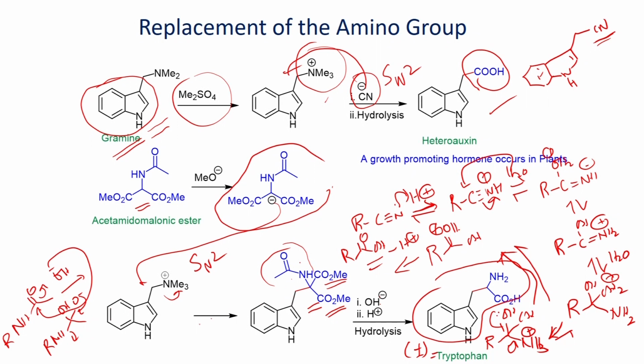So, in this way you can try to produce the amine, you can deprotect this acetyl group. Acid hydrolysis: if you have an ester, you can try to do hydrolysis using acid, and you can generate the carboxylic acid as a product. And once you generate the dicarboxylic acid, that can be further converted into a monocarboxylic acid via decarboxylation. If you heat the dicarboxylic acid in acidic medium, it can undergo decarboxylation to produce this amino acid as a product.